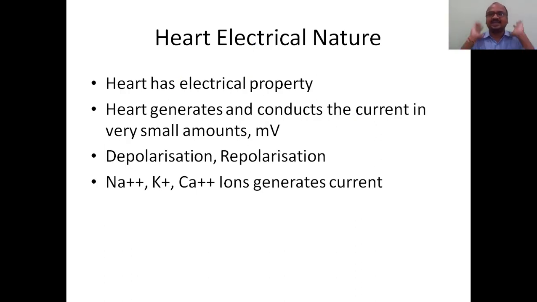The heart has an electrical property, a little bit, not too much. The heart not only generates but also conducts the current in very small amounts, like millivolts, not high voltage. Just small currents are there in our heart. Keep that in your mind.